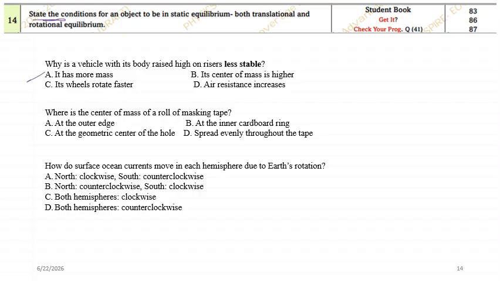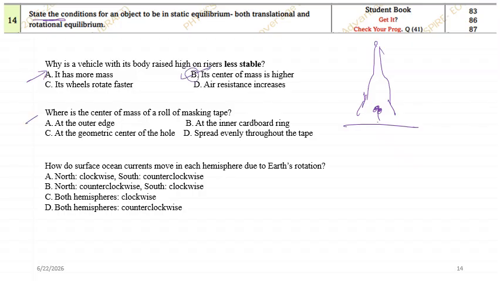Okay, why is a vehicle with a body rise up less stable? This is what we have done in one question. If the center of mass is above, far away from the ground, then it will be less stable. See, even you can think of the Burj Khalifa. Its shape looks somewhat like the bottom is broader and the top is very small. So the center of mass will be closer to the surface so that it will be more stable. Okay. So it has more stability. If the center of mass is higher, it will rotate faster and its resistance increases. So if it is rise up less stable, its center of mass rises up.